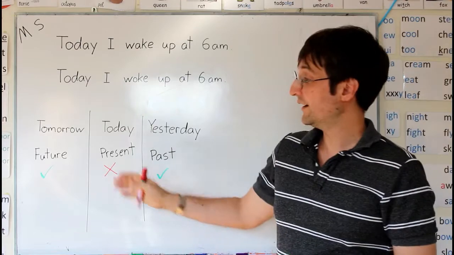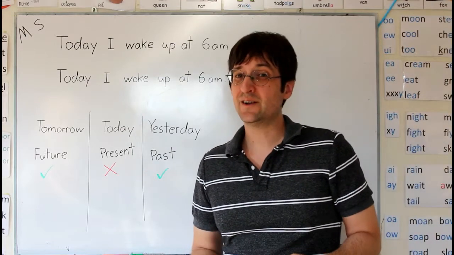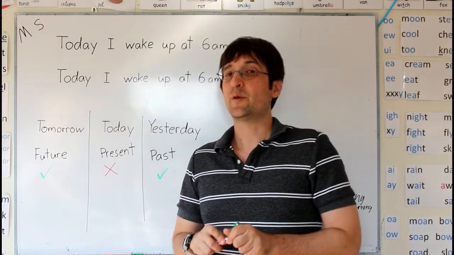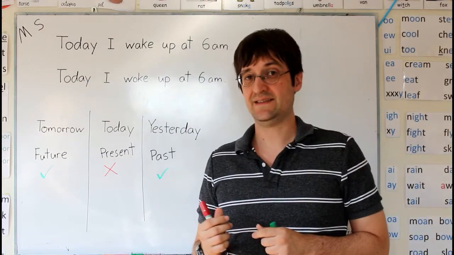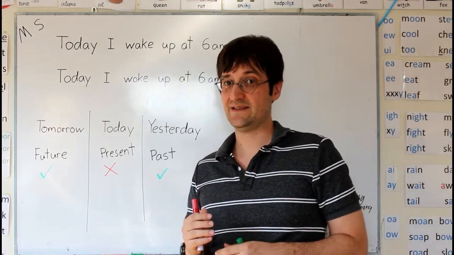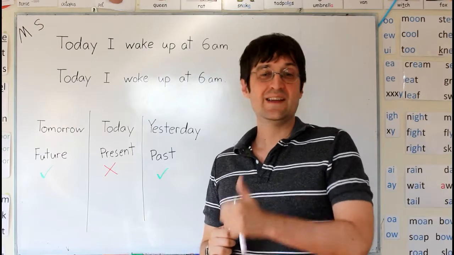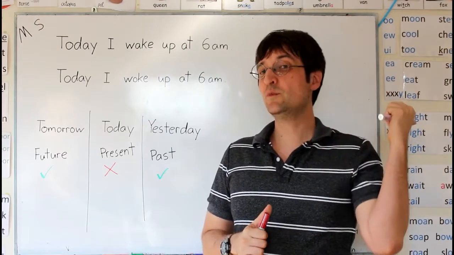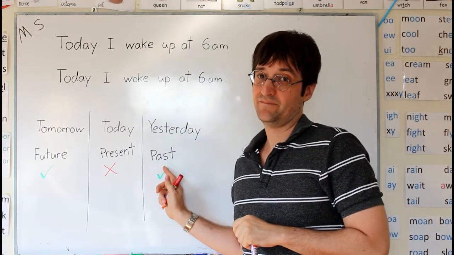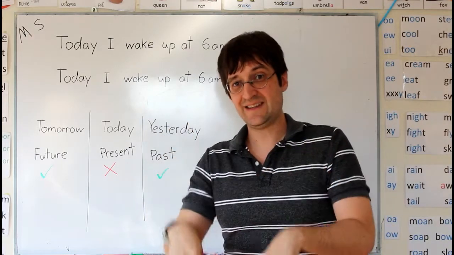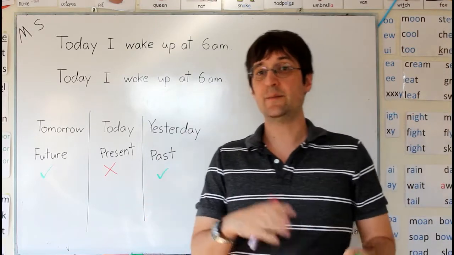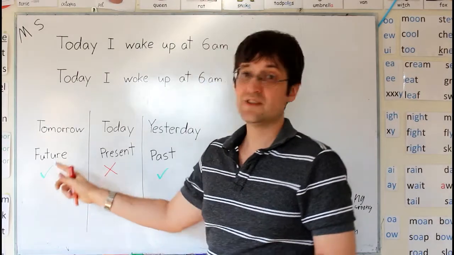So when we're talking about today, if we're talking about right now, at this moment, we use the present continuous tense, not the present simple tense, the present continuous tense. And if we're talking about even just a few minutes before, we use the past. So even though we're talking about today, if we're talking about this morning, we're going to use the past. If we're talking about this evening, we're going to use the future.